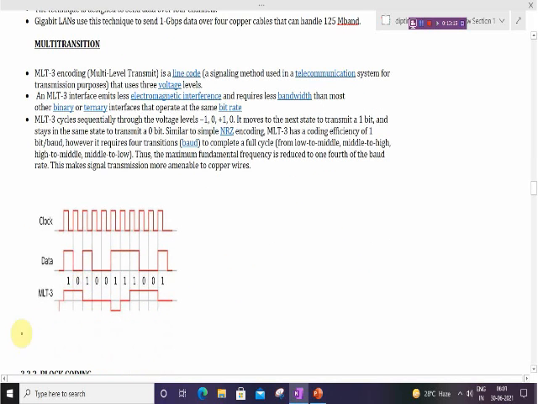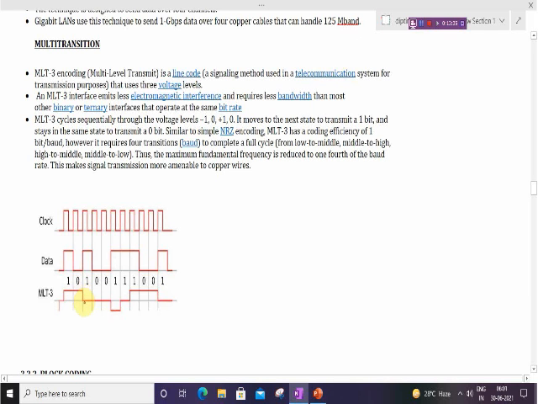So let us discuss an example. The data is 1010, 01, 11, 001. For 1 it will transition, and for 0 it will stay in the same state.